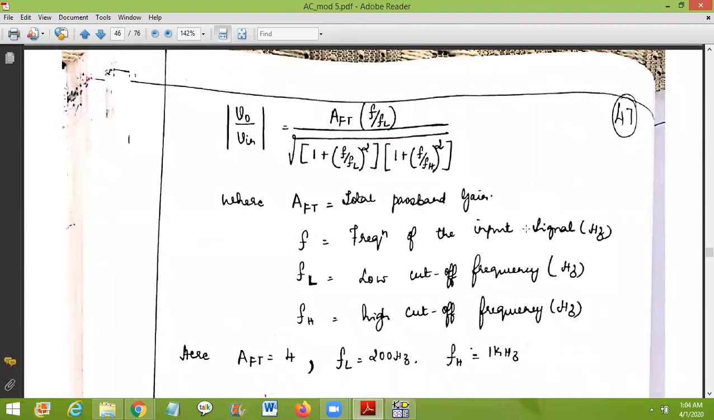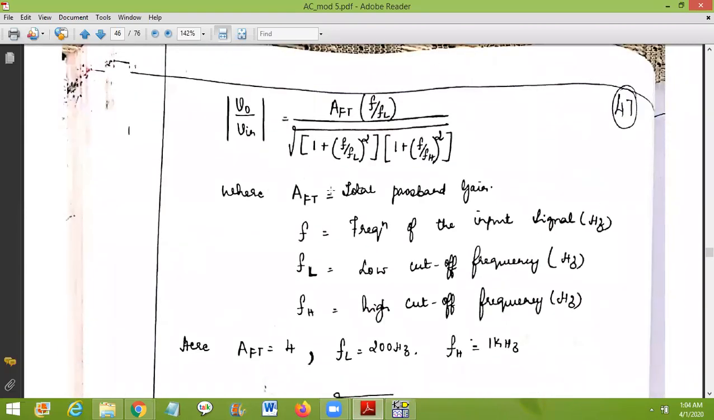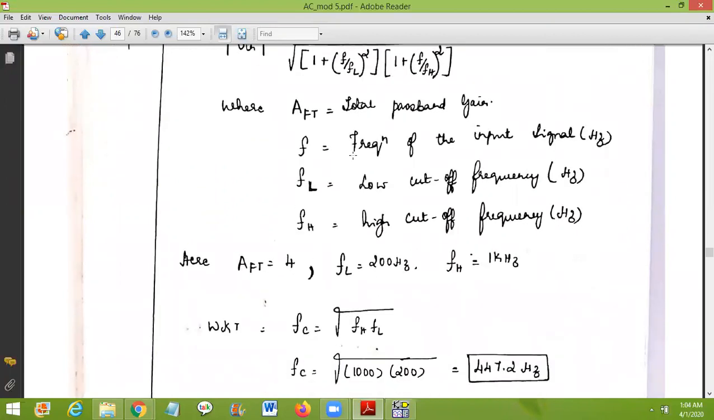So that 2 and 2 will get multiplied, and before that I have written this formula, wherein V naught by Vin is equal to AFT of fL, f by fL divided by square root of 1 plus (f by fL) whole square into 1 plus (f by fH) whole square. How do I get this equation? We have taken the voltage gain magnitude of high pass and the voltage gain magnitude of low pass. When they are cascaded, after multiplying the two voltage gain magnitudes, we get this equation. So here the given data is AFT is 4, fL is 200 hertz, and fH is equal to 1 kilohertz.